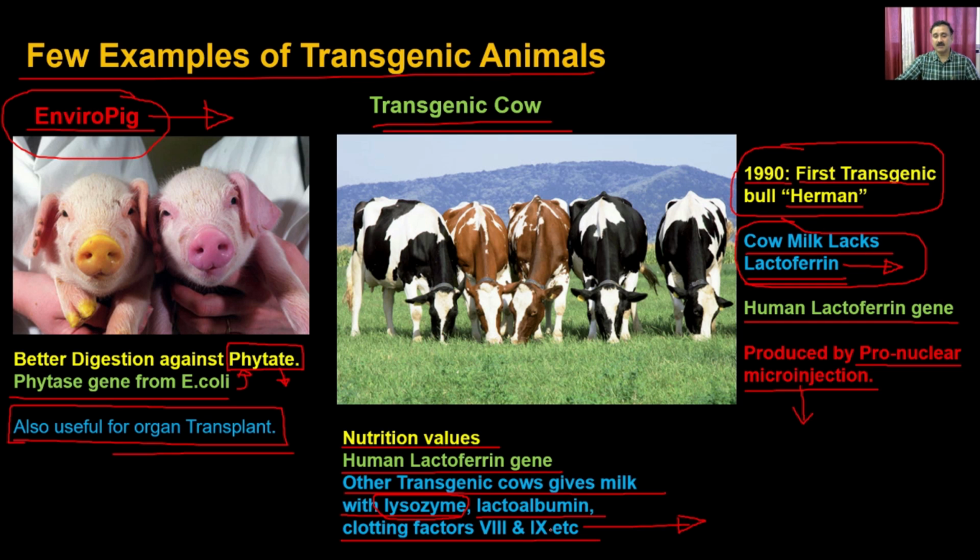This is important in patients who have clotting defects. So that's how these transgenic cows are providing different types of human proteins, whether it is lactoferrin, lysozyme, lactoalbumin or the clotting factors.